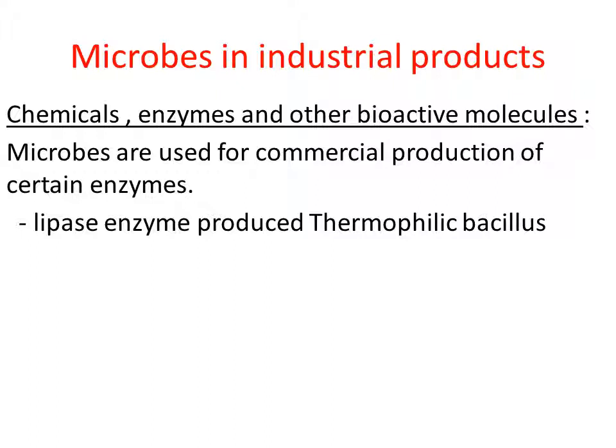What is there in the detergent to remove the oily stains? The detergent consists of an enzyme called lipase. Clear? This enzyme acts on lipids and degrades them, so the oily stain from the cloth gets removed. Because of this property, lipase enzyme is used in detergents.